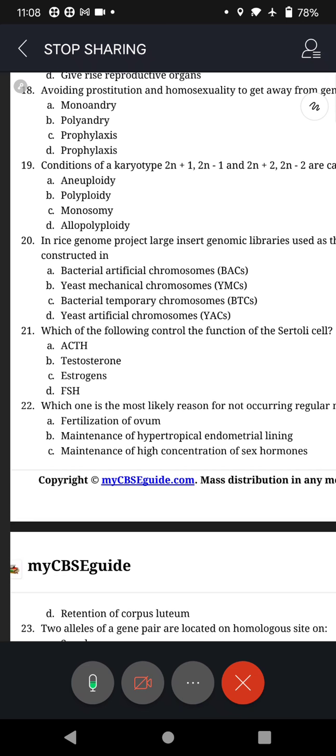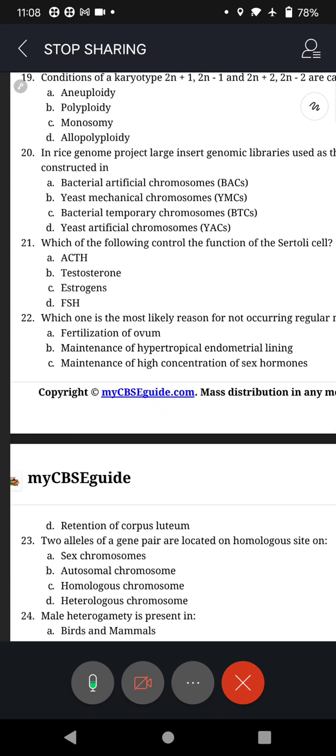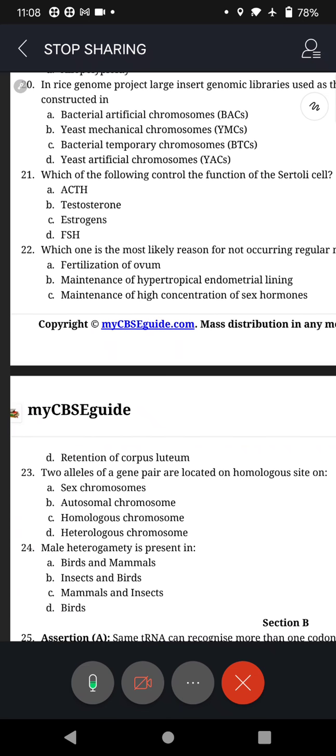Question 23, C, homologous chromosomes. Question 24, again it is male heterogamety, mammals and insects. Remember that we were talking of XY in mammals, whereas in insects it is ZW.